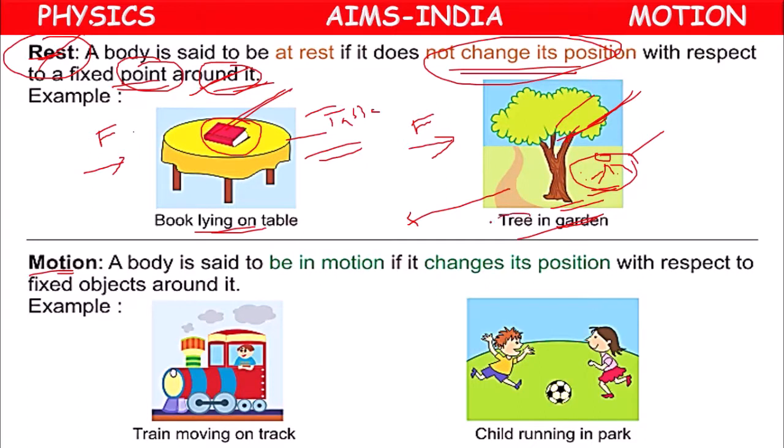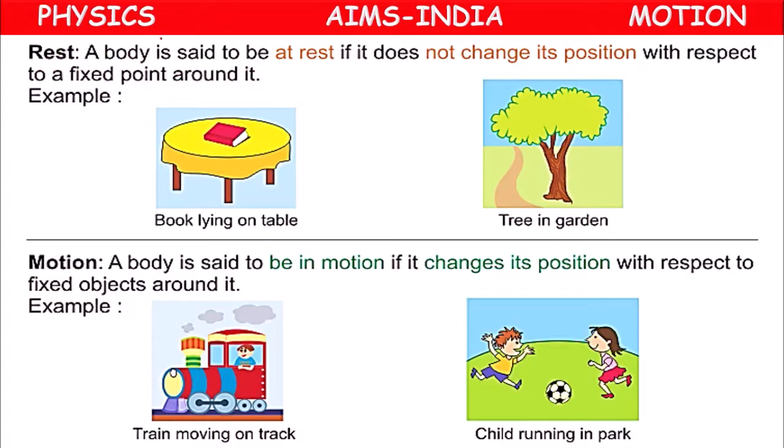So that's why we can tell that it is under rest. Means any object or body will be at rest if it does not change its position with respect to a fixed point or any moving object. The moving object may move, but the tree's position will not move.